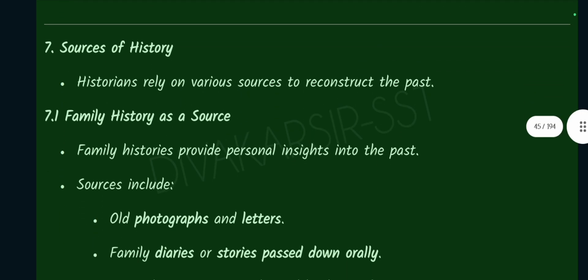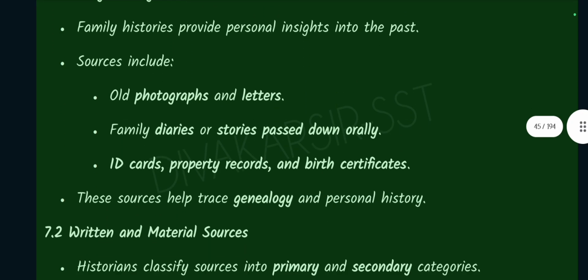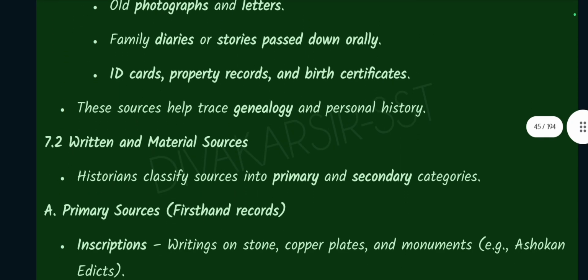Number 7. Sources of history. Historians rely on various sources to reconstruct the past. Family history as a source. Family histories provide personal insights into the past. Sources include old photographs and letters, family diaries and stories passed down orally, ID cards, property records, and birth certificates. These sources help trace genealogy and personal history.